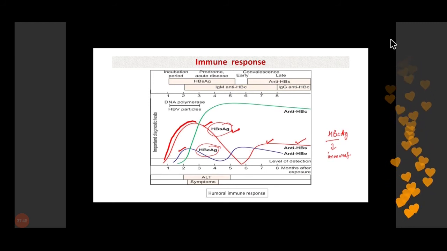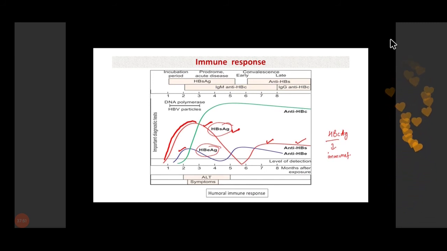Now, HBe antigen is produced shortly after the appearance of HBs antigen in the serum. This HBe antigen is mainly a marker of active replication. It shows that the virus is actively replicating inside the hepatocytes. Whenever this antigen is present in the serum, it means that the patient is highly infectious. So HBe antigen indicates high infectivity and high or increased replication of the virus.